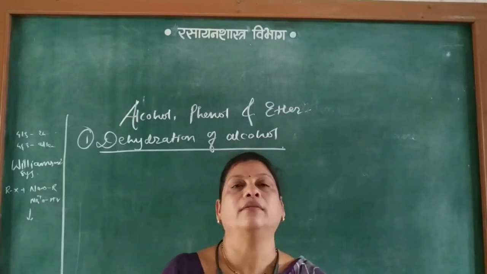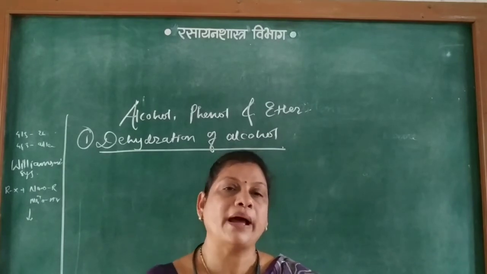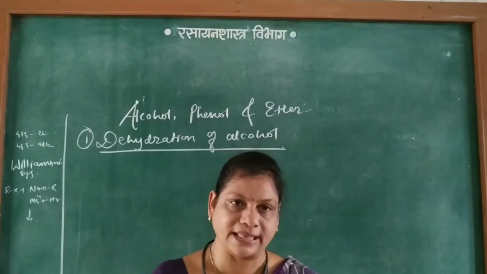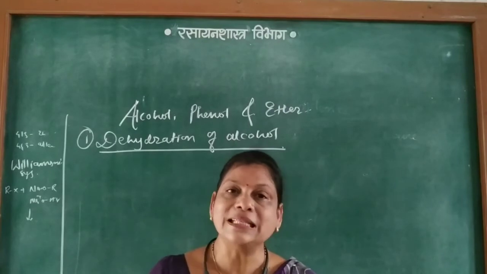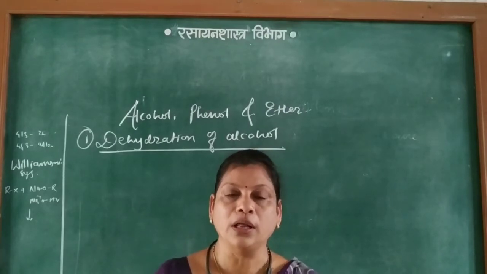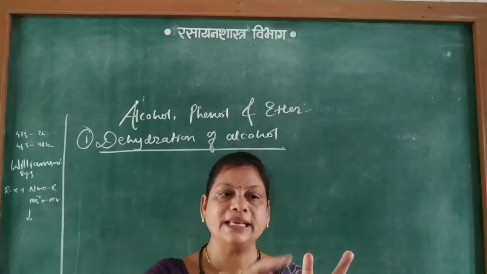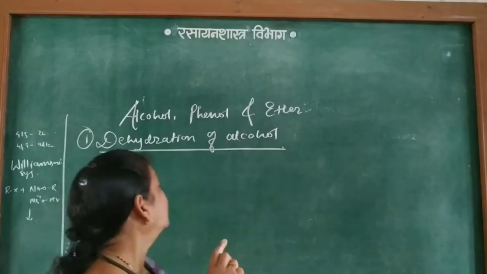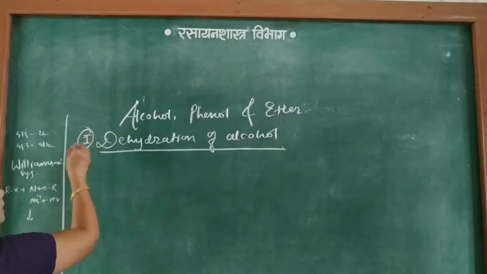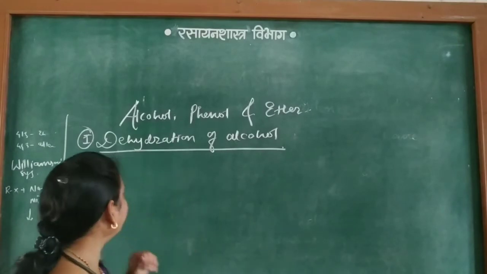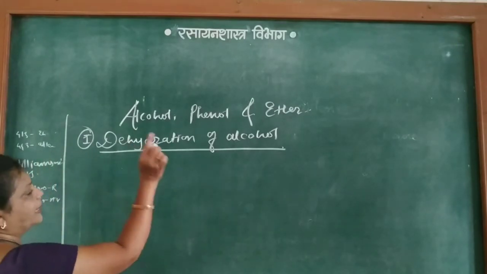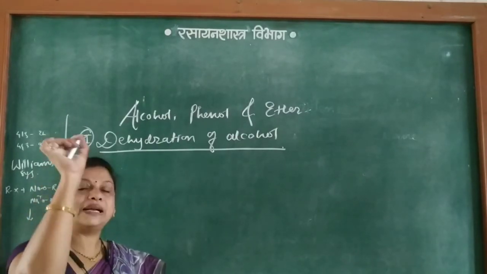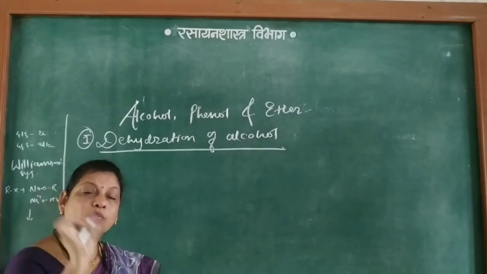This dehydration of alcohol is carried out by using a dehydrating agent like sulfuric acid or phosphoric acid. But the problem is that during dehydration of alcohol there are two major products, one is ether and another is alkene. Our purpose here is to prepare the ether, so carefully, alcohol on dehydration with sulfuric acid or phosphoric acid at a certain proper temperature. Here temperature is most important.